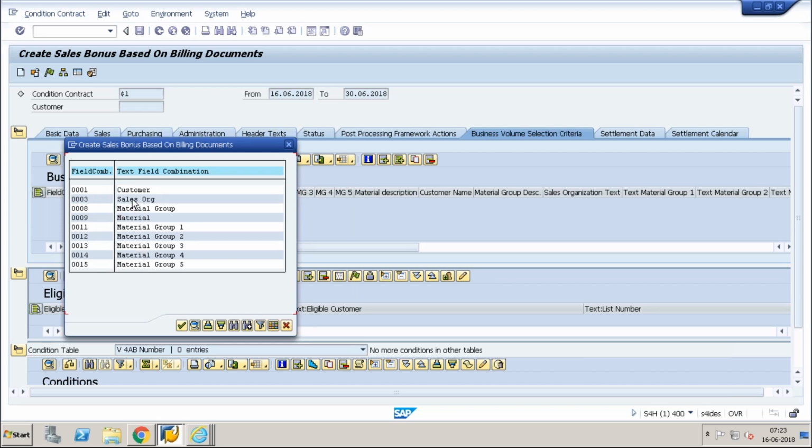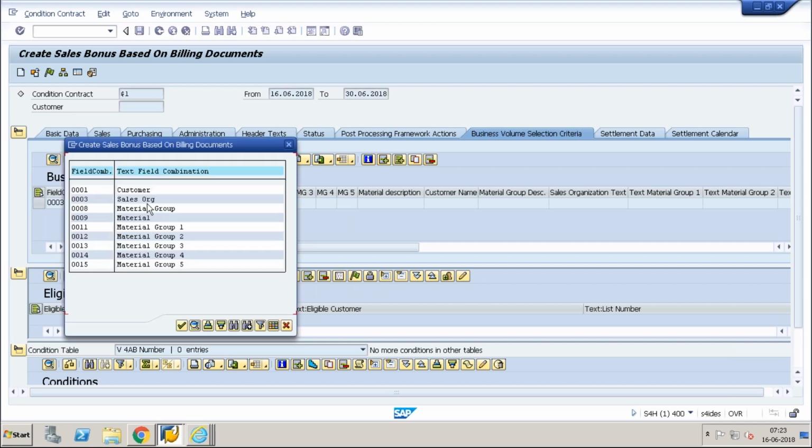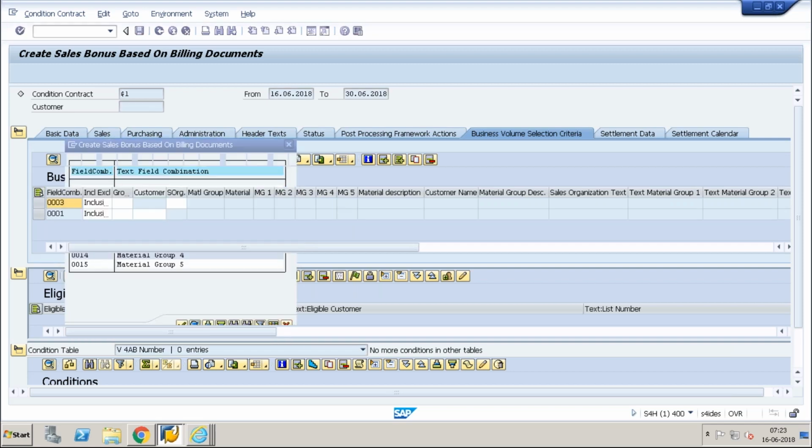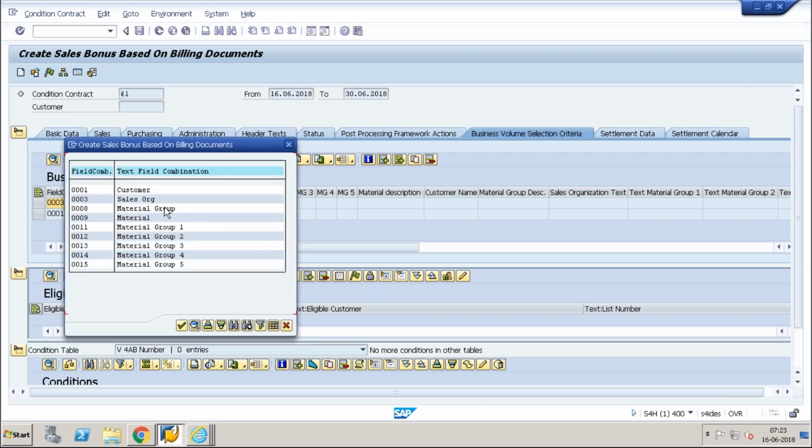Okay, so if I say sales organization basis, so I can enter what are all my sales organizations which can be given here. Okay, but if not the sales organization, it can be a customer, so I can enter who are all the customers. Okay, if not the customer, I can enter my materials, I can enter vendors, I can enter suppliers. So whatever combination you want to give, you can give here. So here, why we can see only a few details or few fields? That means this is also related to some configuration that we will see.